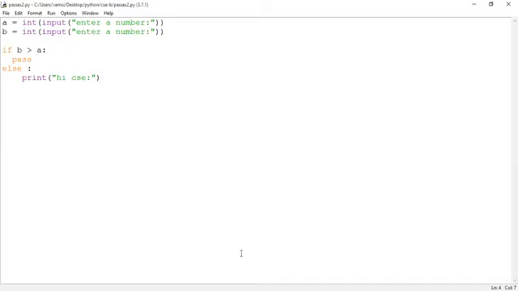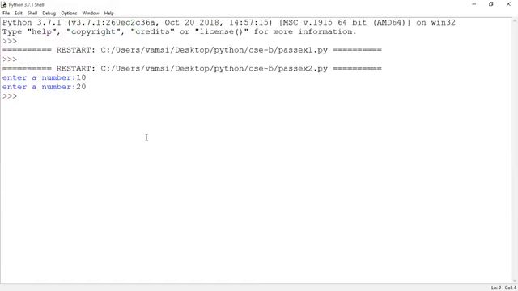Go to the Python shell and press enter. What happened? Nothing has happened, because it has executed the pass statement. Results in no operation. Nothing will happen.